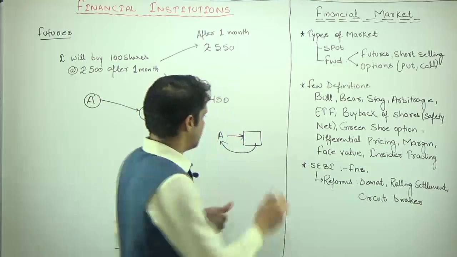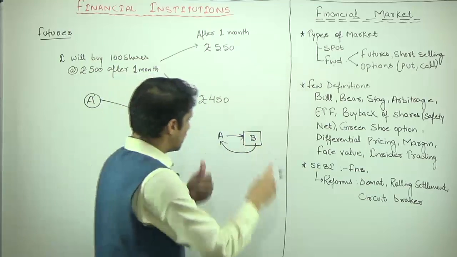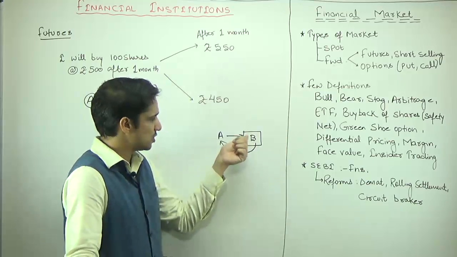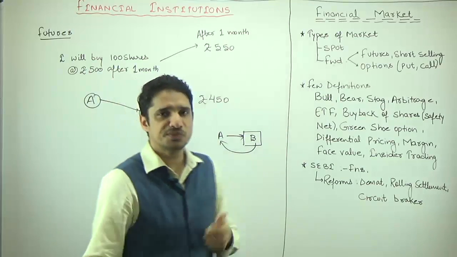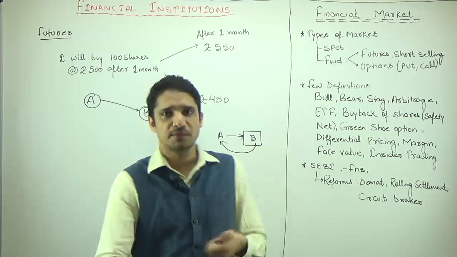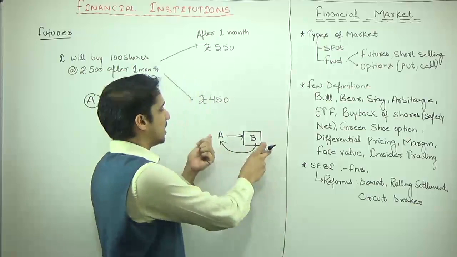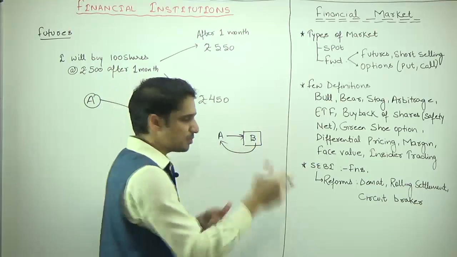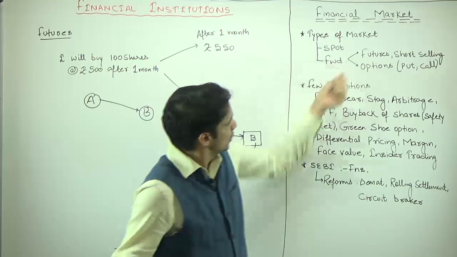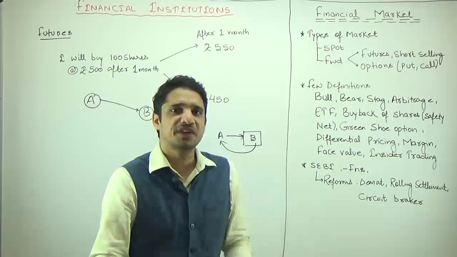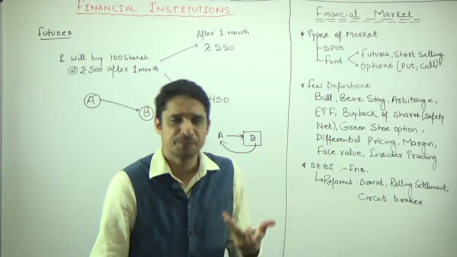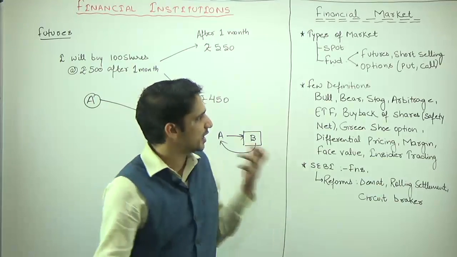It's not like there will be a contract between A and B that A wants to buy the shares or sell the shares on some future date. So no such contract will be signed in the case of the spot market. But in the case of a forward market or a derivative market, a contract will be signed between two different entities, that I will buy or I will sell this much amount of shares at this price on some future date. In the forward market in India, the maximum time frame allowed by SEBI is 3 months. So within 3 months, it can be anything. It can be 1 month, it can be 2 months.